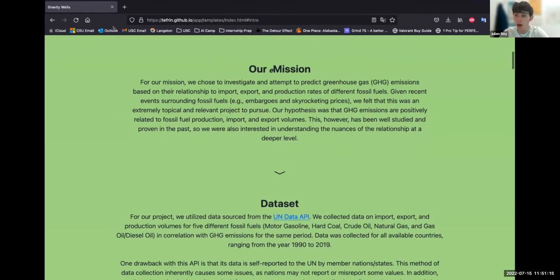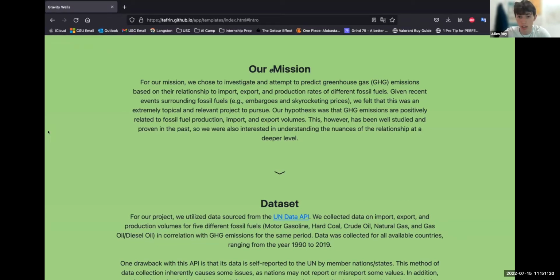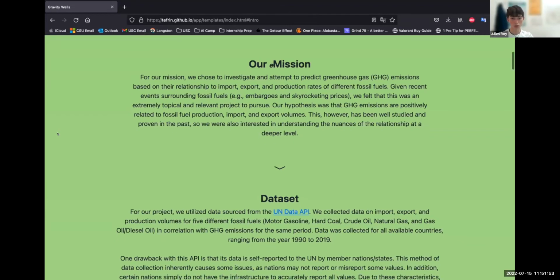Hello, everybody. So our emission, which we chose to accept, was we wanted to investigate and attempt to predict the different greenhouse gas emissions for different countries based on the import, export, and production rates of different fossil fuels. We started this project with the hypothesis that this would be positively related, that the more a country produced, imported, and exported fossil fuels, the more greenhouse gas emissions they released. However, we wanted to develop machine learning models to get a deeper and more nuanced understanding of the relationships that are underlying in these factors.